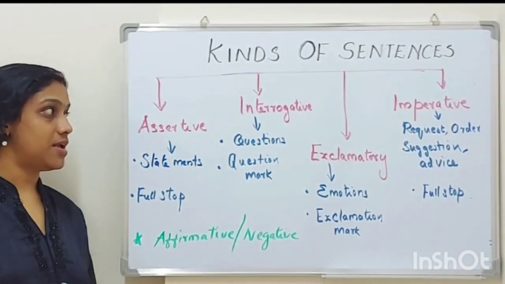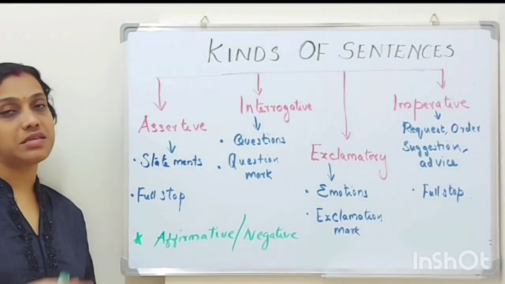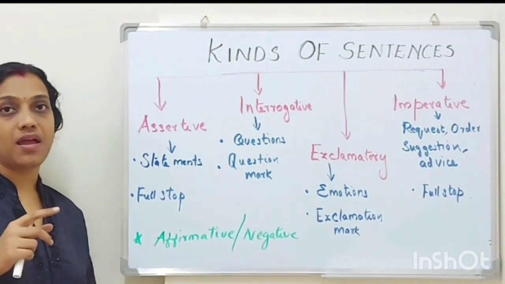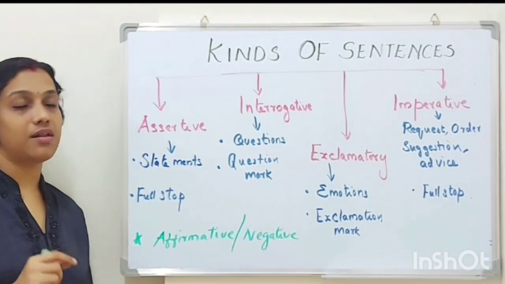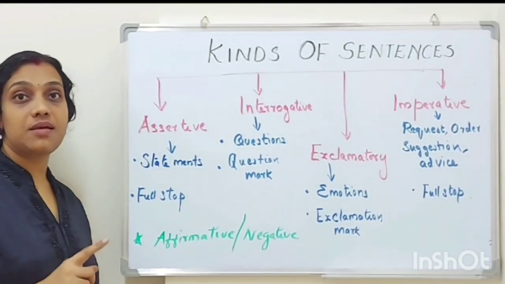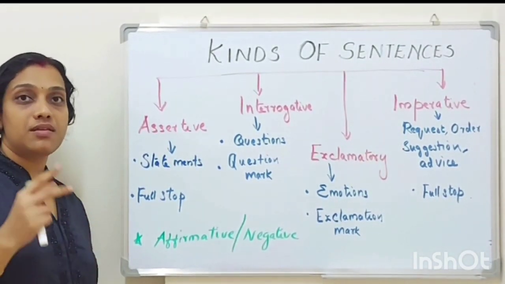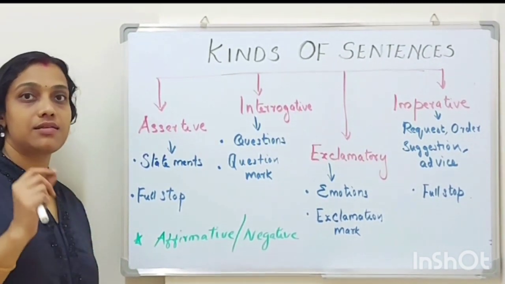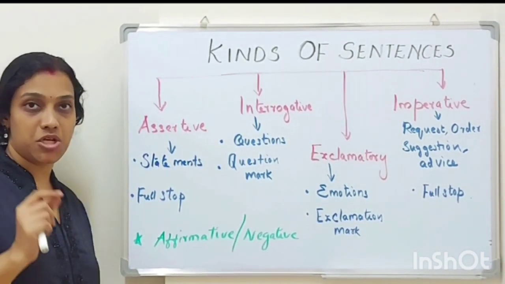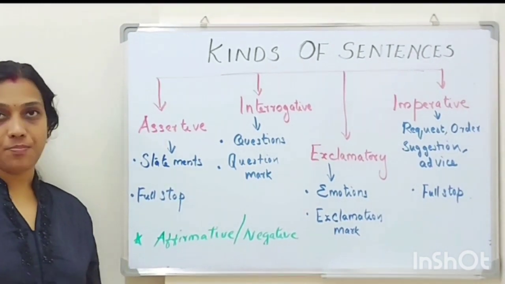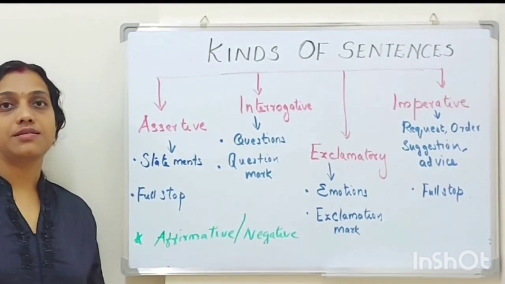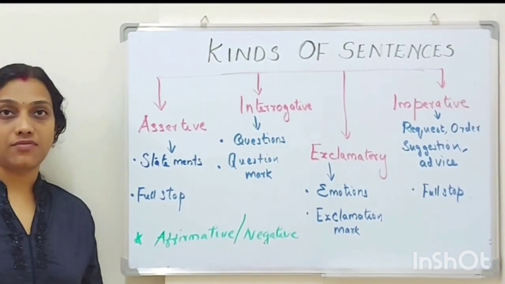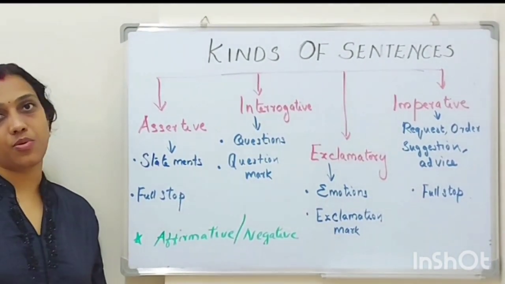Now the second type is interrogative sentences. Here the sentence appears in the form of direct questions and it ends with a question mark. Third type is exclamatory sentence. Here the sentence expresses our strong emotions and feelings and ends with an exclamation mark. Last type of sentence, imperative sentence. Here the sentence appears in the form of a request, command, order, advice, suggestions or proposals.